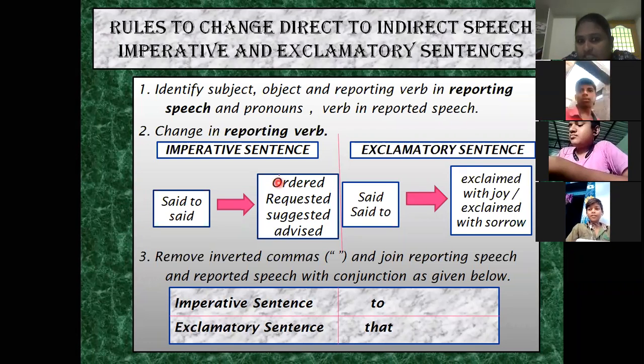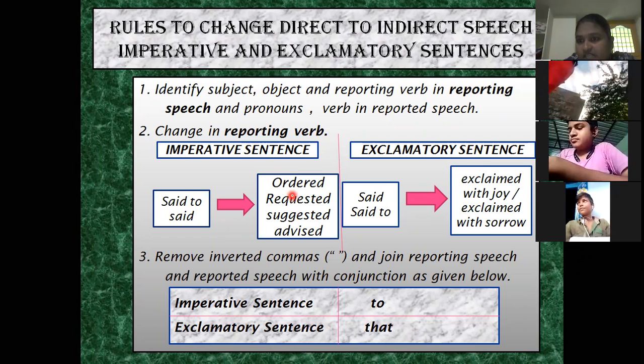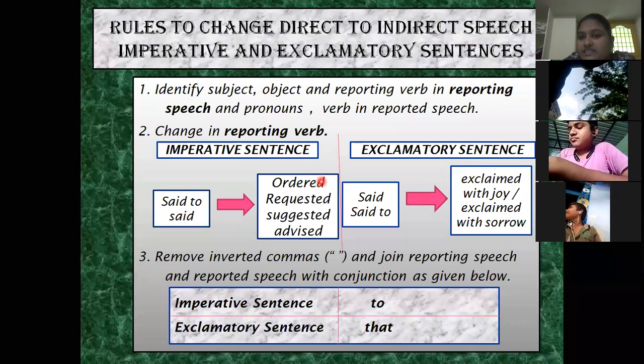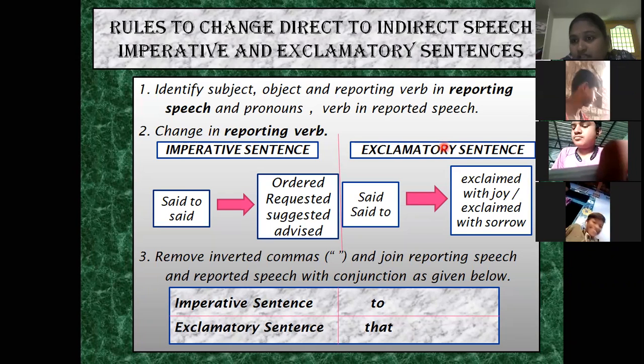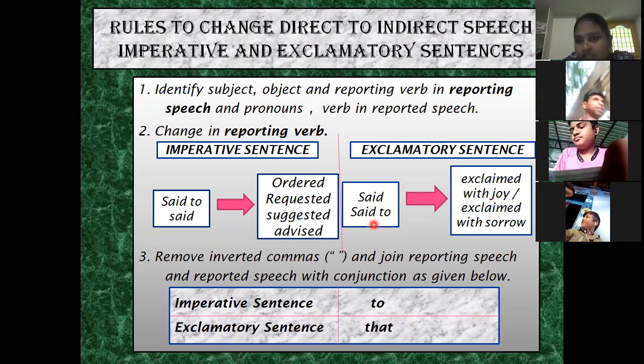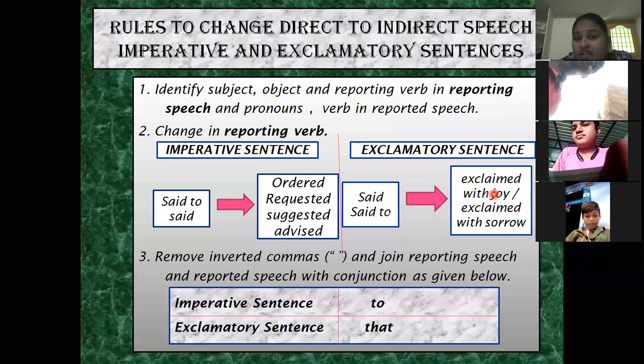For imperative sentence, the reporting verb said to or said is changed to ordered, suggested, requested, or advised. And next, coming to the exclamatory sentence, the reporting verb said or said to is changed to exclaimed with joy if it is a happy situation, and exclaimed with sorrow if it is a sad situation. Children, you have to note down important points.